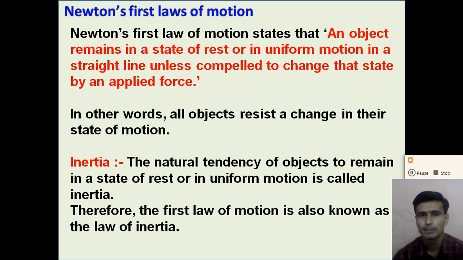The object maintains its state of rest or its state of uniform motion, right? So dear student, understand Newton's first law of motion. What is Newton's first law of motion? An object remains in a state of rest or in uniform motion in a straight line unless it is